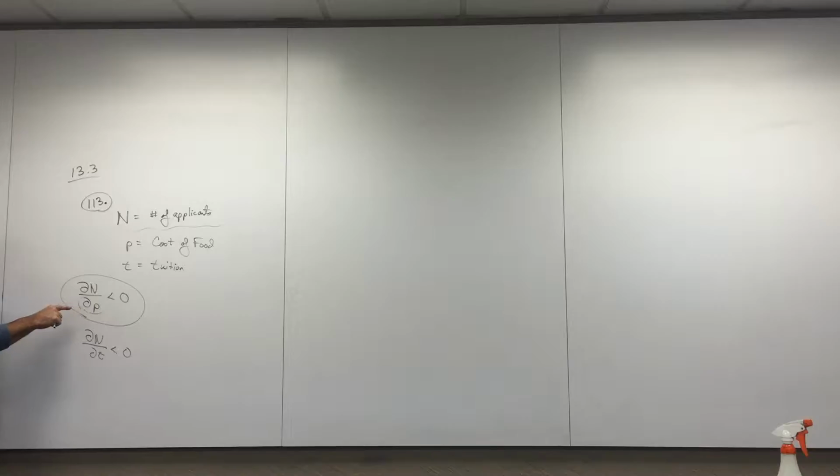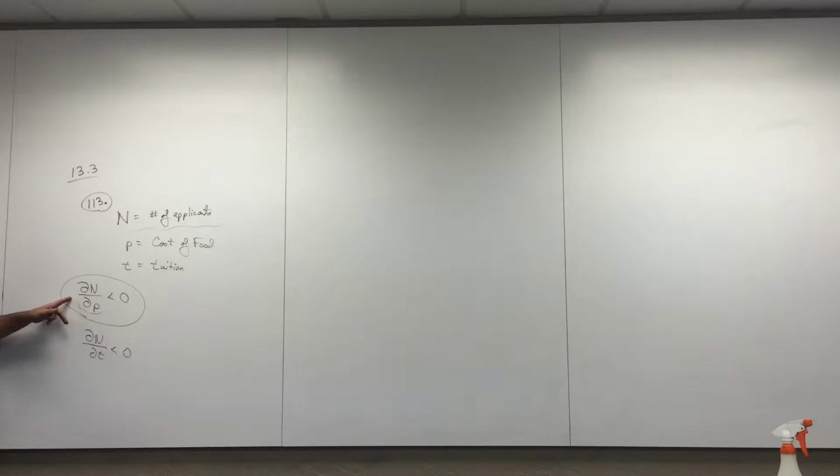What's tuition doing in this circled statement? What's tuition doing? Constant. Thank you. I wanted to add that in there. I mean, that is part of what we've been studying. When we do take a partial derivative of n with respect to p, we are holding the other variables, like t, constant. So we had a good sentence going there, but I wanted to add the phrase, when you hold tuition constant.